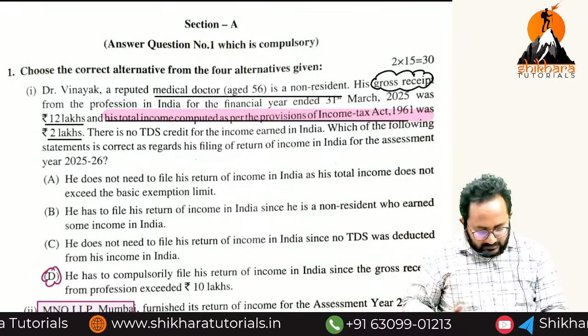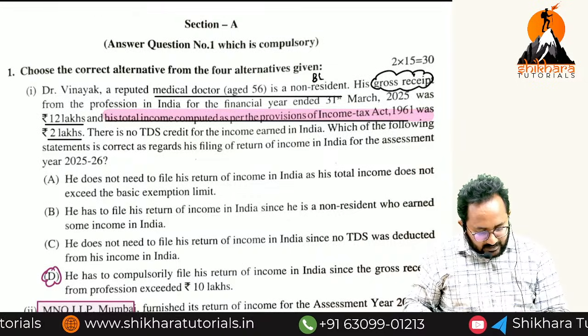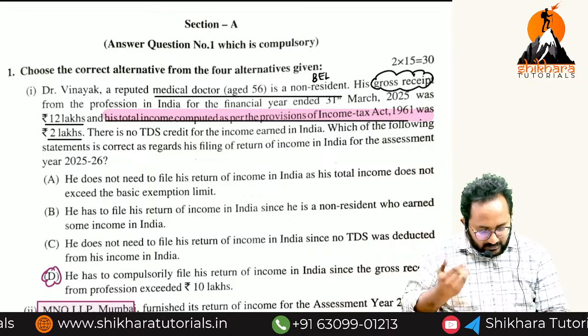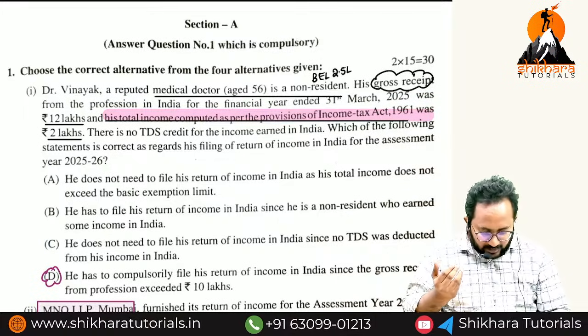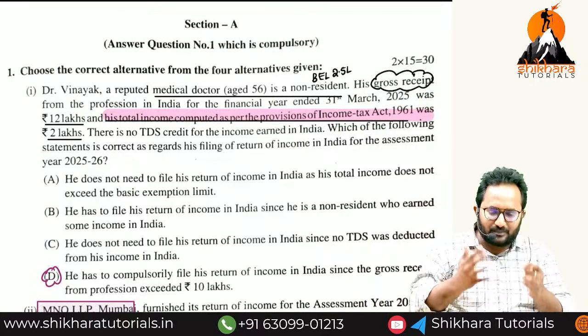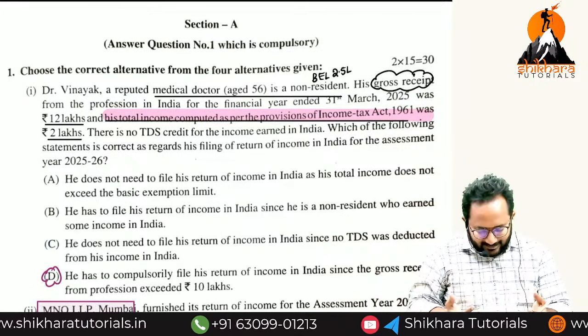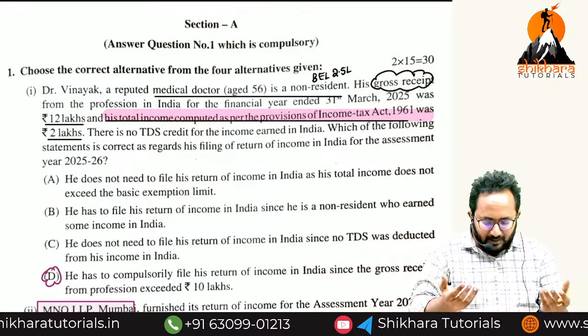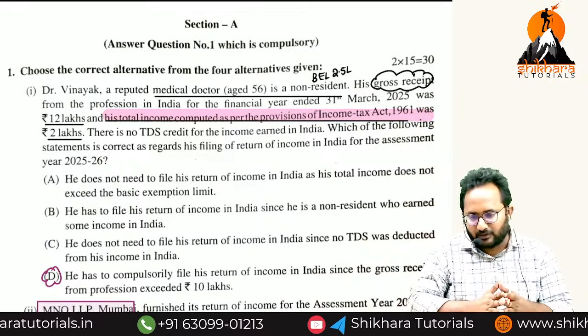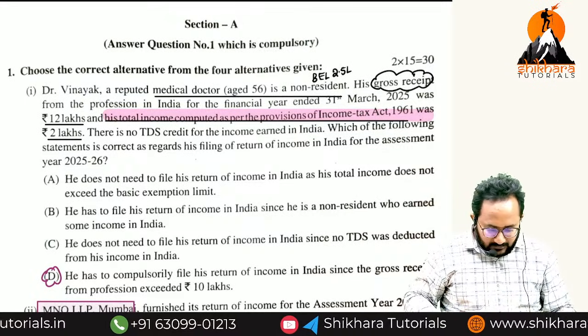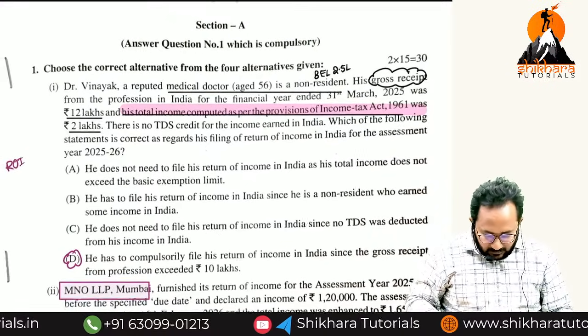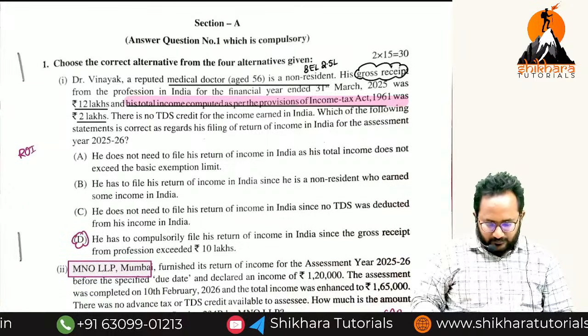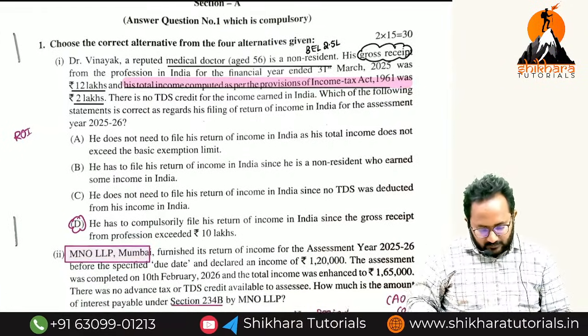Sir, for a non-resident, the basic exemption limit is 2.5 lakh. So the total income is below the basic exemption limit. Maybe you can write the answer as not required to file. No. Yes, remember, in this question we have to check.